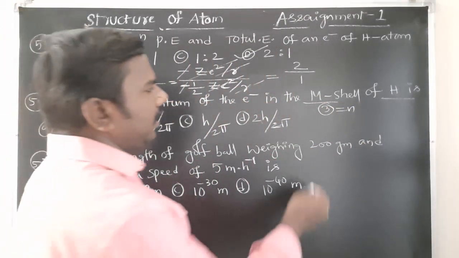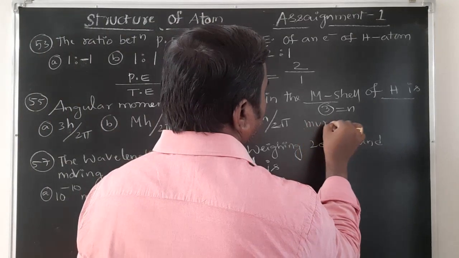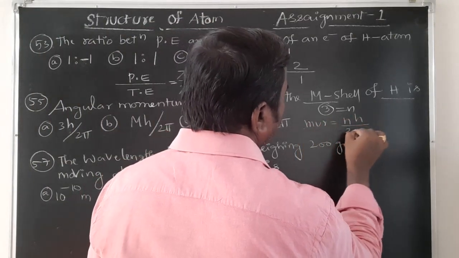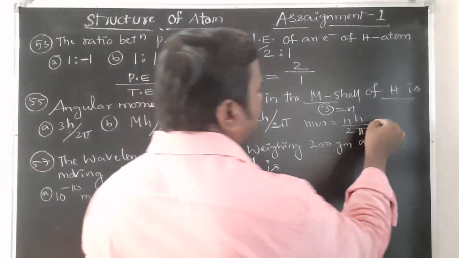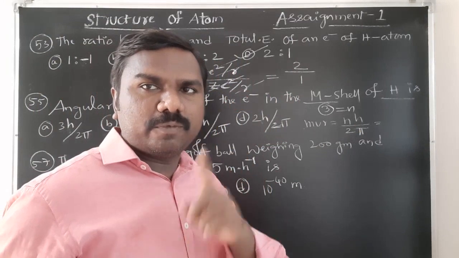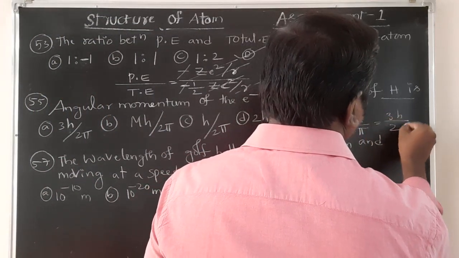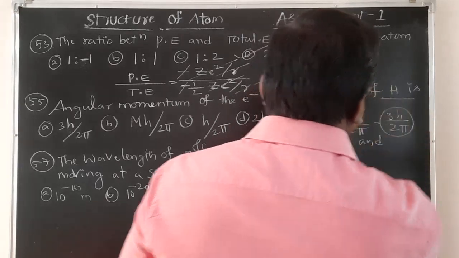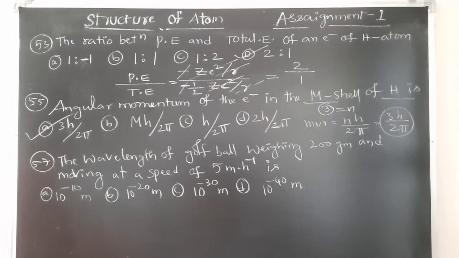The angular momentum formula will be mvr is equal to nh by 2 pi, where n is equal to M, in the sense third one, KLM, 1, 2, 3. n is equal to 3, so 3h by 2 pi. Answer A correct students.